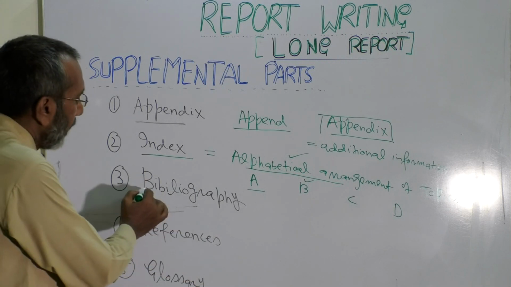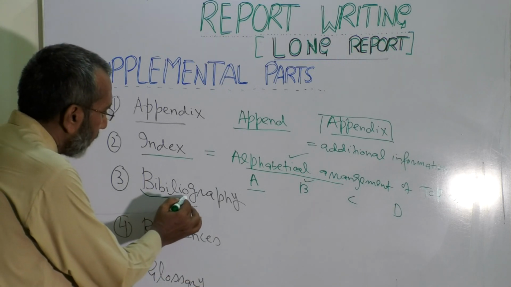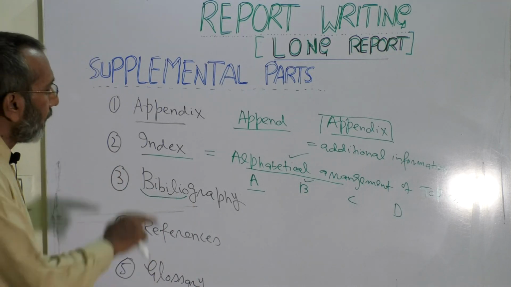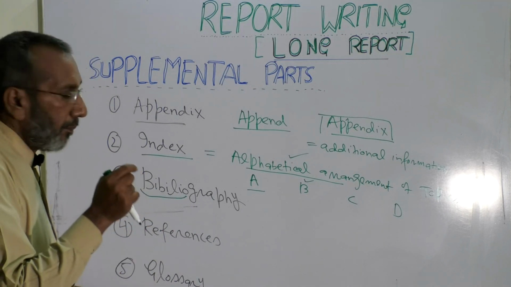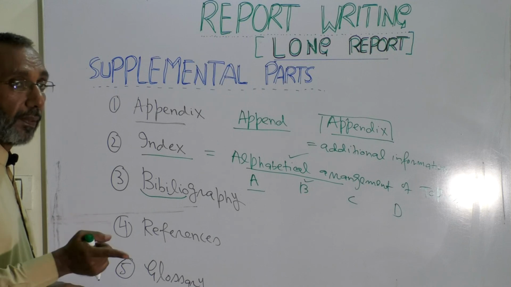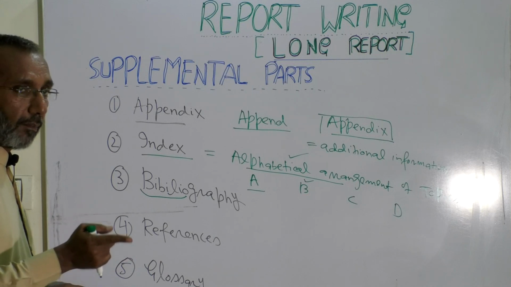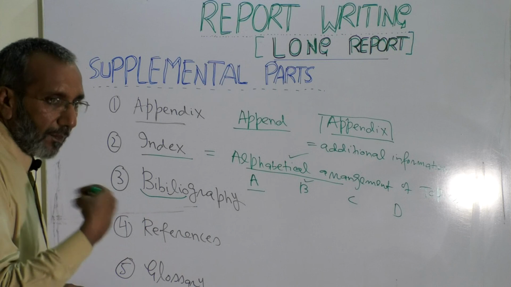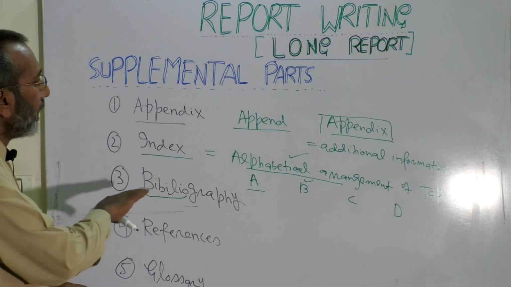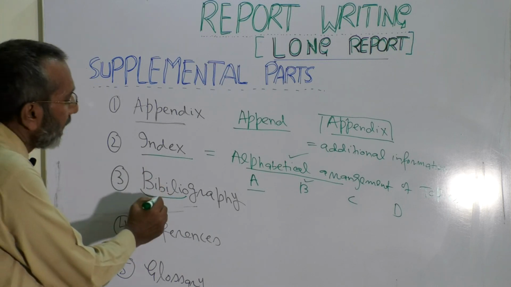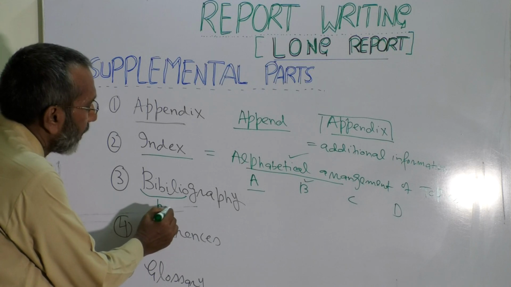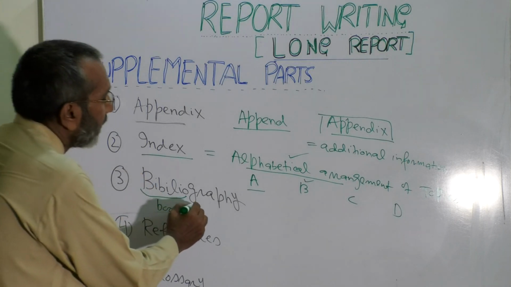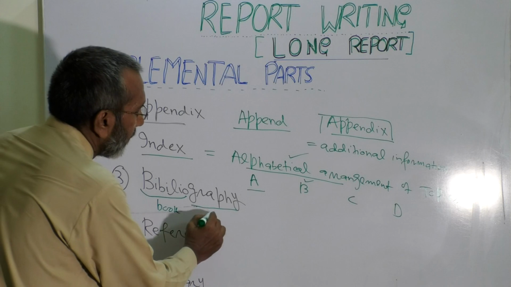Bibliography, you might have heard this prefix biblio. The literal meaning of the word biblio is book. Graph basically means to draw something.